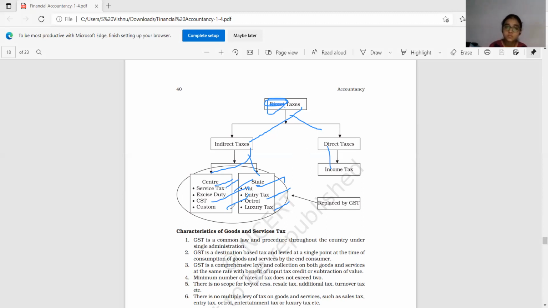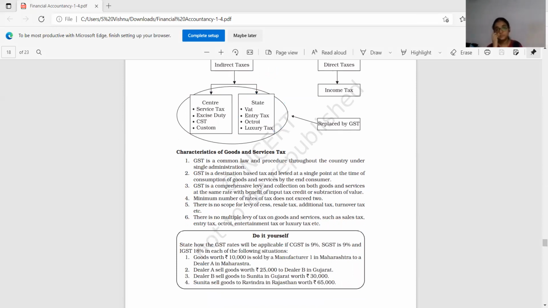Local government also means Gram Panchayat, Nagar Panchayat, municipality, corporation. Okay. These are known as local governments, local bodies. For them also we have to pay tax. Okay. So the taxation system is introduced to you. That's all. These are the characteristic features of GST.